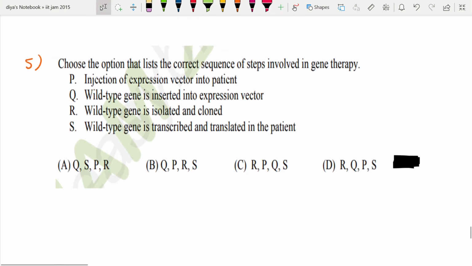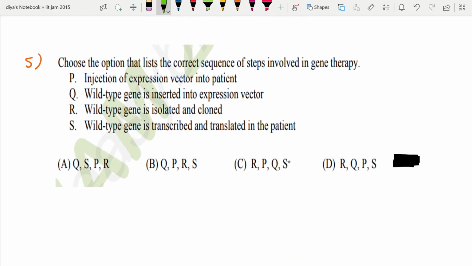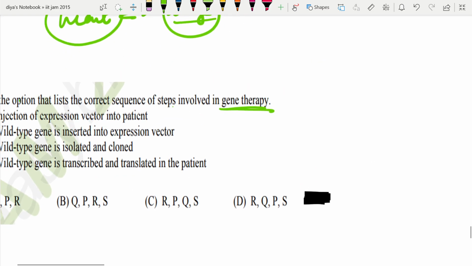Coming to the next question. Choose the option that lists the correct sequence of steps involved in gene therapy. So what is gene therapy? See, therapy is what? You are correcting something that is defective and you are correcting that. At the gene level, when we are doing such a thing, we call it gene therapy.